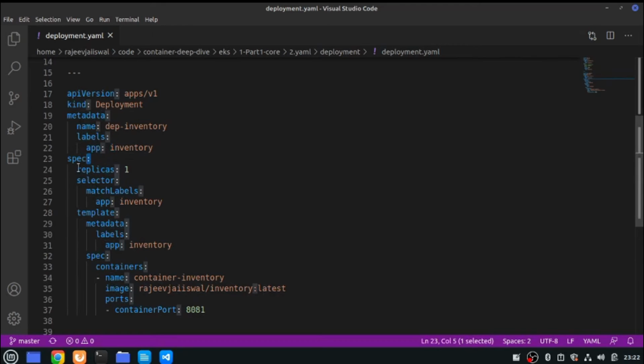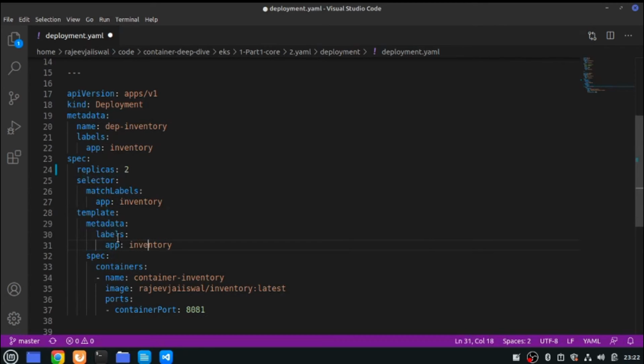In the spec section we give the replicas. You have seen that there was a deployment, there was a replica set, and there was a pod. So how many instances of this pod do you want to run? For example, say I want to run 2, so I'll change the number to 2. So basically there will be 2 pods deployed, exposed via a single service. That is a load balancer, right? Then the selector, then matchLabels. We'll talk about the selector and matchLabels in some time, right? You need to just follow the simple mechanism and give the name here.